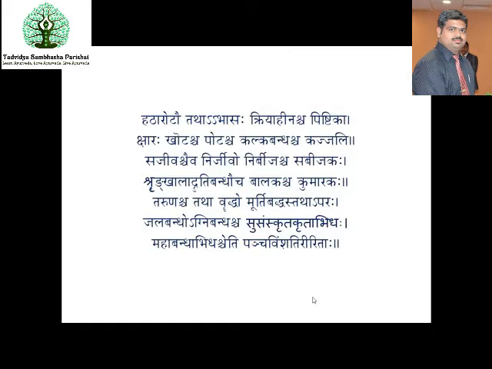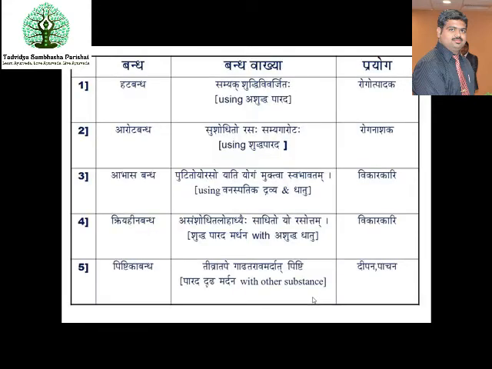Panchavimshati is 25. So 25 different types of bandha have been explained by Acharya Rasaratna Samuchayakara. One by one we will be screening these types of the bandhas. So, Hata bandha. In the first column, I have listed the different types of bandhas, in the middle column, the definition or how it has to be prepared, and in the last, I have given the attributes of these particular bandhita paradas.